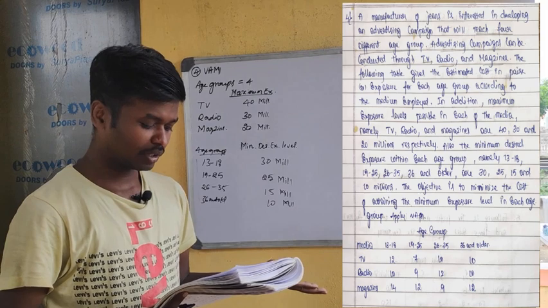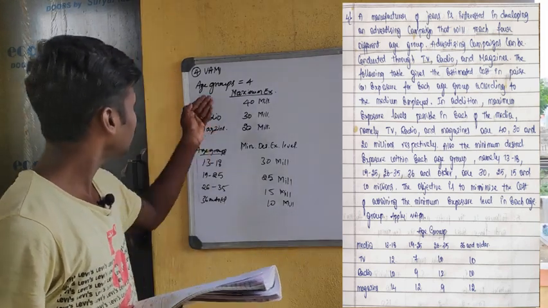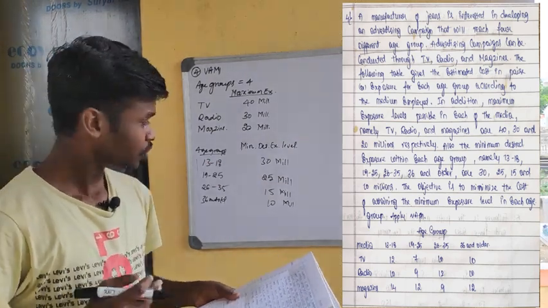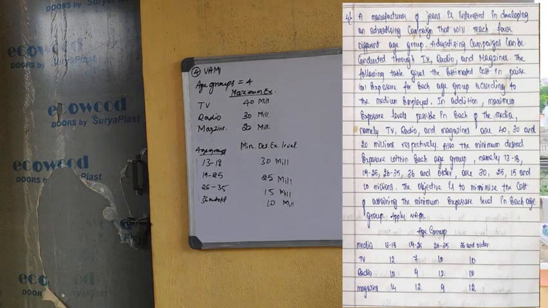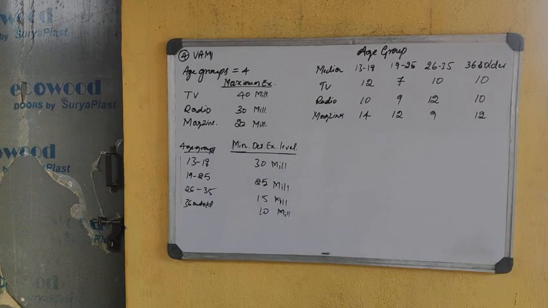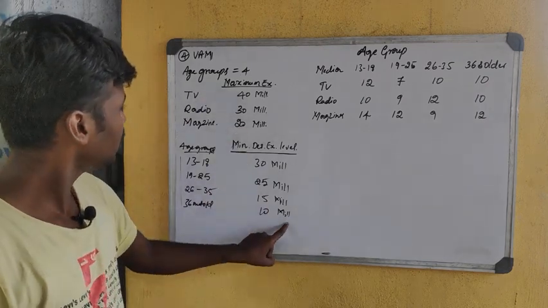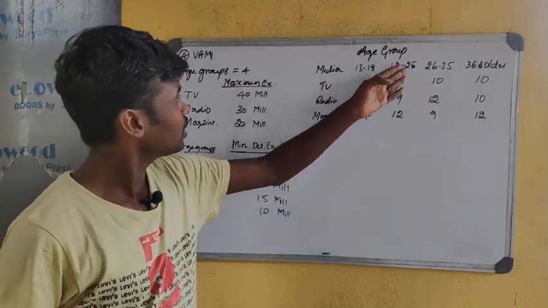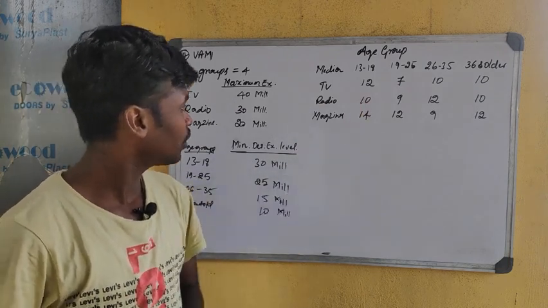So take down the table, take down this given information. Next we will solve the problem. So take down this problem. These are the given information in the problem. Up to here is the information given in the problem in theoretical manner, and similarly the table is also given in the problem in tabular form.